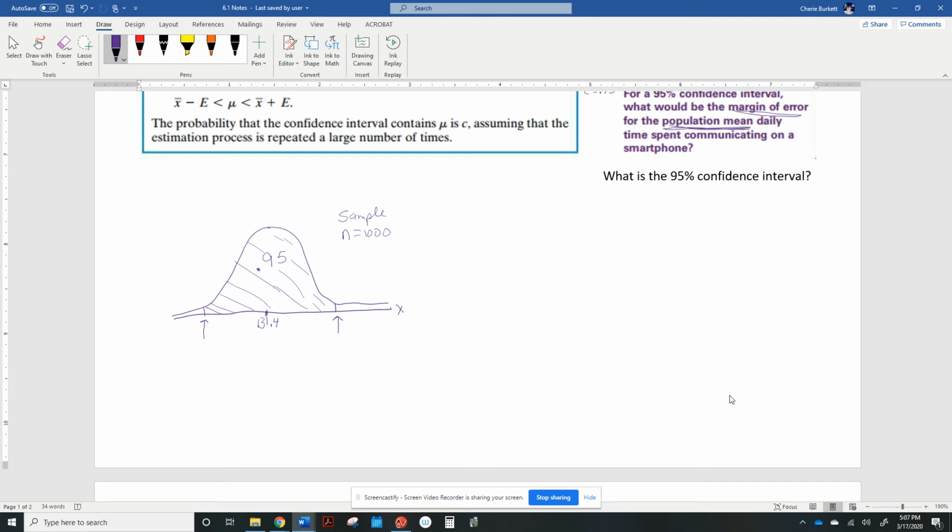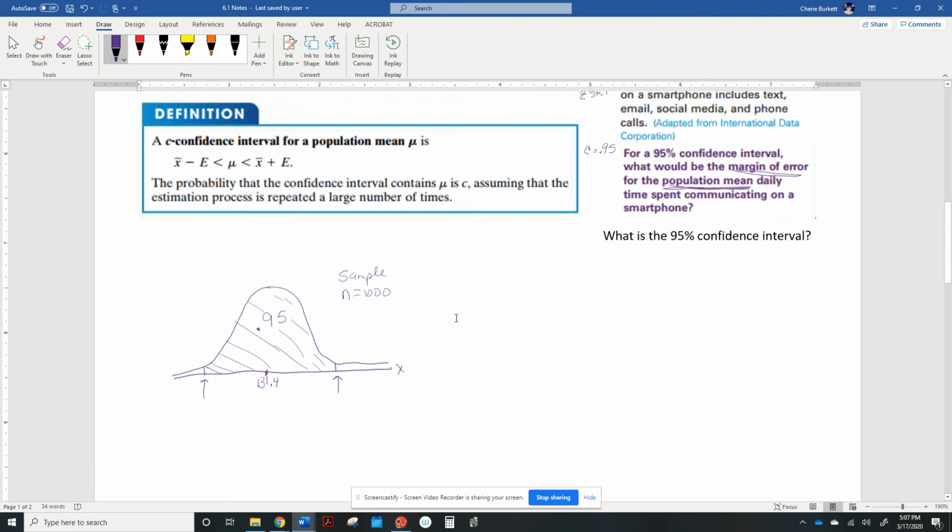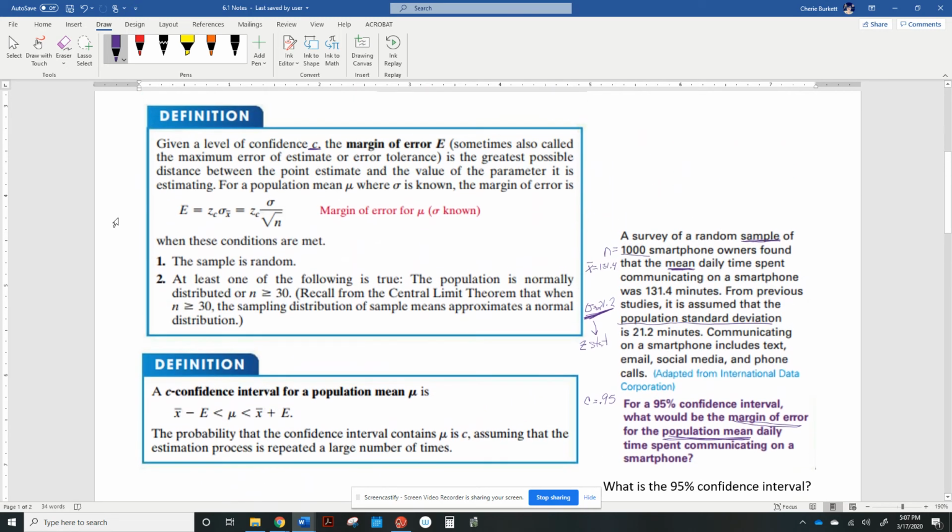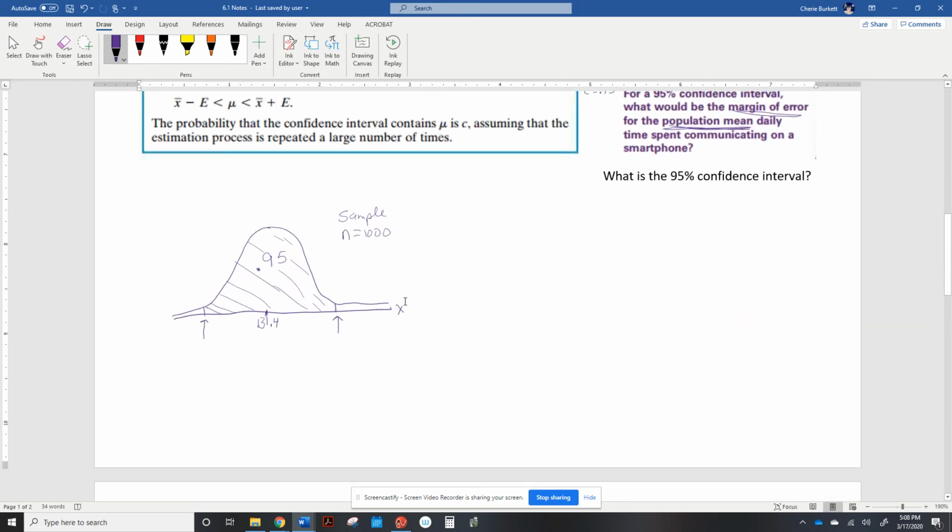So that's why we have to use StatCrunch to help us find it. Now, we can also do it by hand, and I will get to that in just a second, and calculate this number right here. And you should recognize that as just finding the standard deviation for the sample. Okay, so that's what we'll do when we do it by hand.